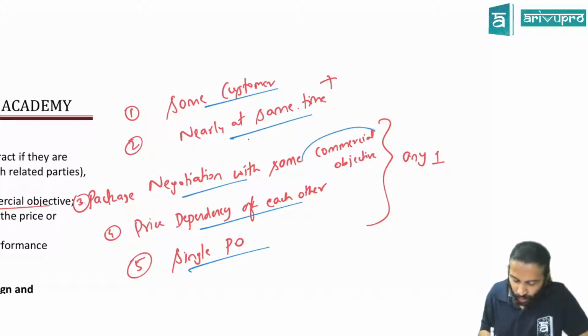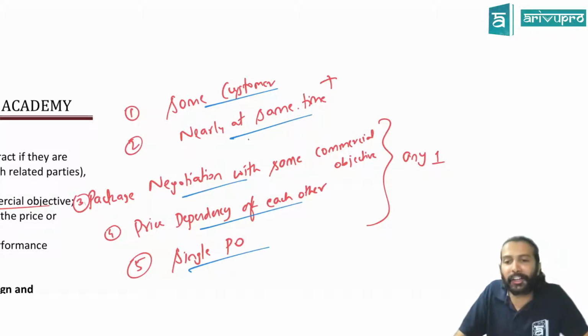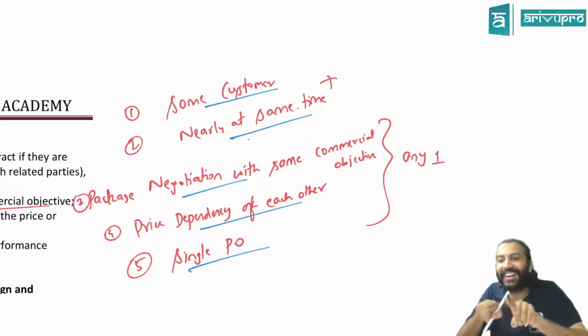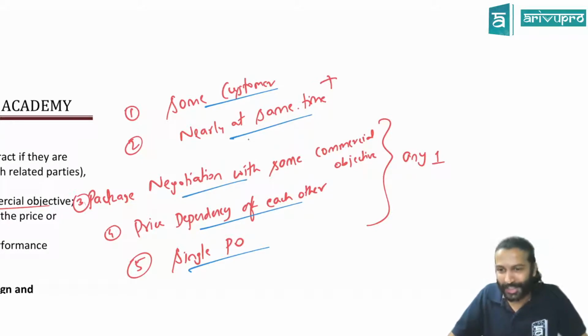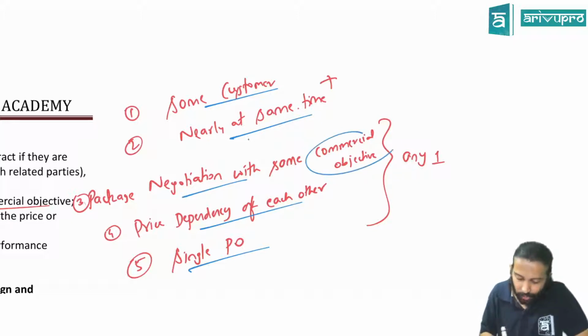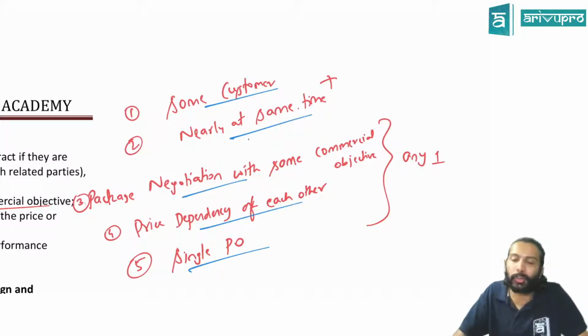Like when you go for an internet connection, what will he say? If you take for 1 month, 1,500 rupees is a monthly connection. But if you opt for 6 months, I will give 1 month free, or I'll give it to you at 1,200 instead of 1,500. That means he's forcing you to enter into 2 contracts. Your mindset is I'll take for only 2 months, but he told if you take for 4 months, I'll give it at a lesser price. That should be the intention of entering into the contract. That's what we mean by commercial objective.